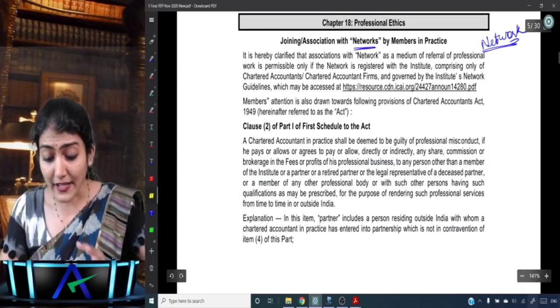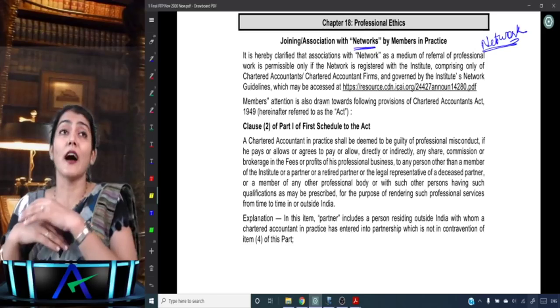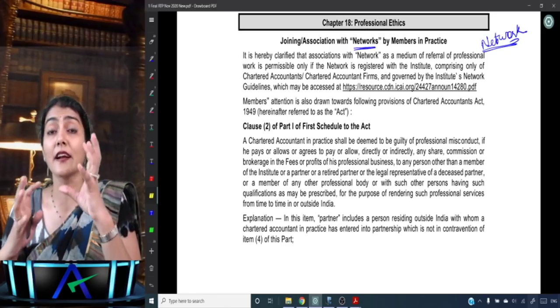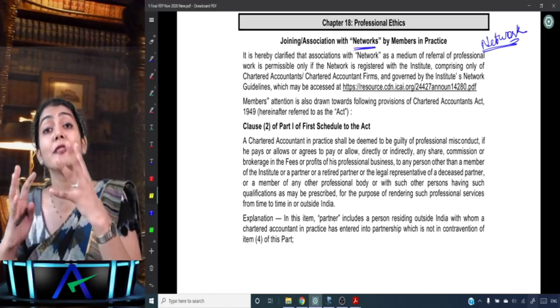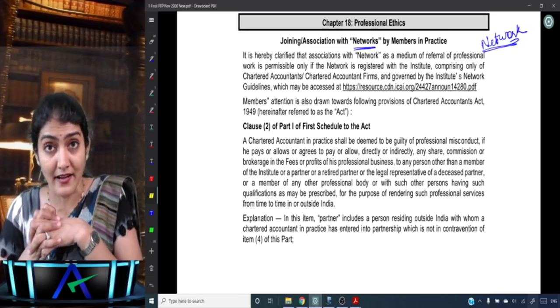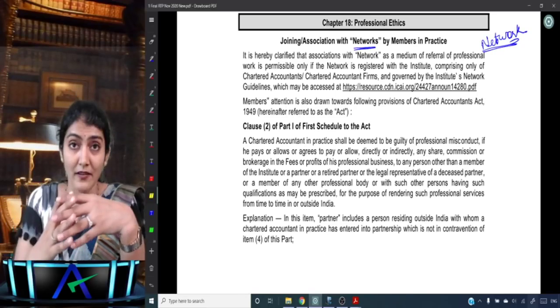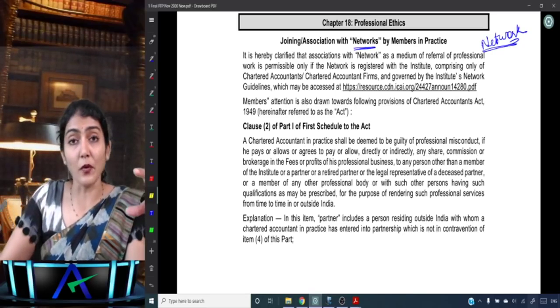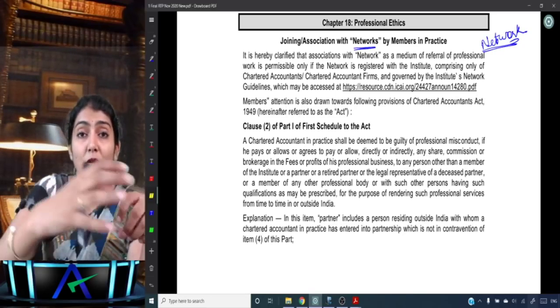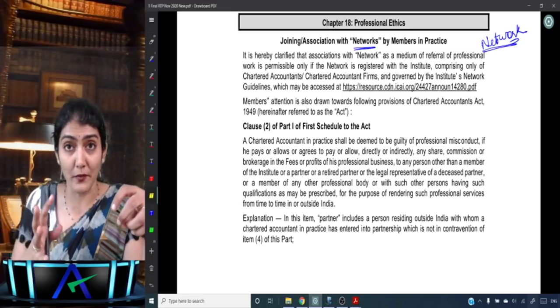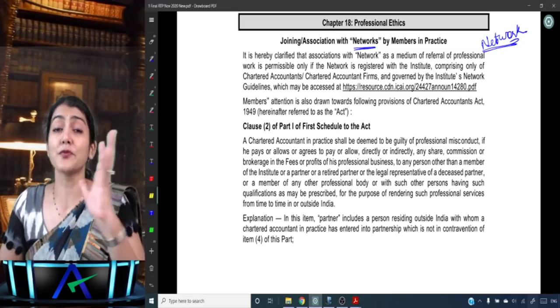The second one, which is also there in the RTP May 20, is regarding the registration of the network with the ICAI. Now CAs and CA firms can form a network, and each firm has its own expertise. One is good with tax audit, another is good with mergers and acquisitions, another is good with statutory audit.